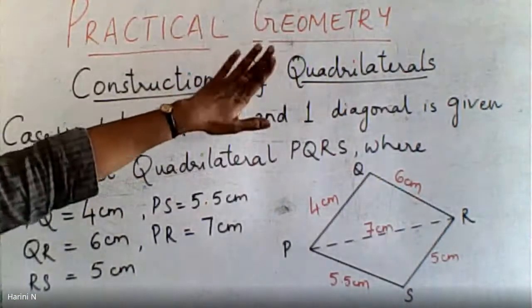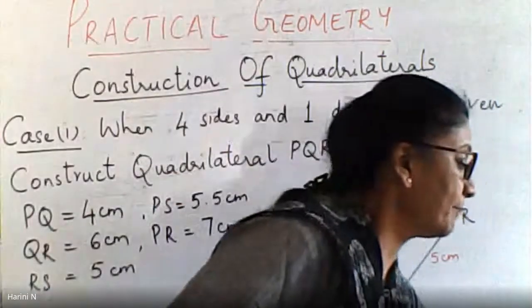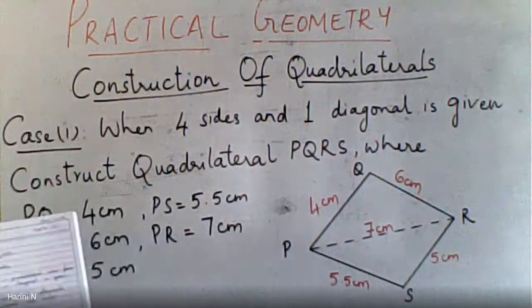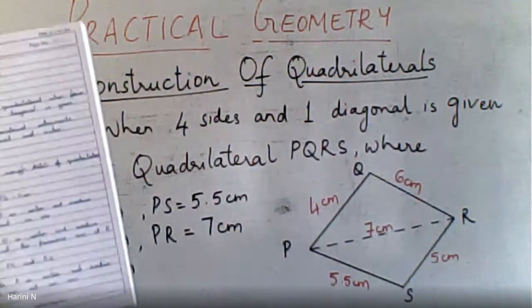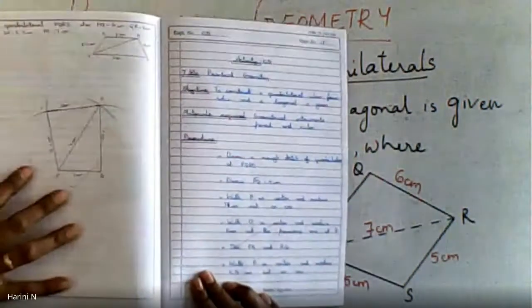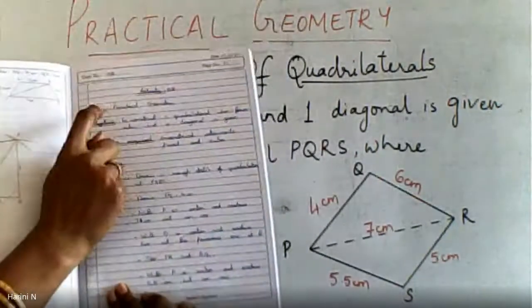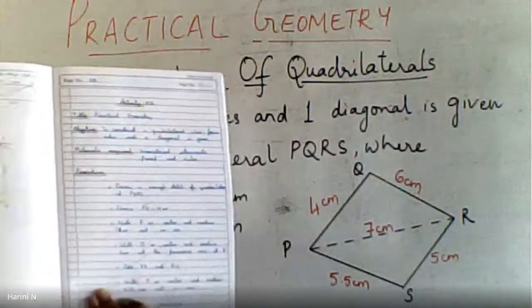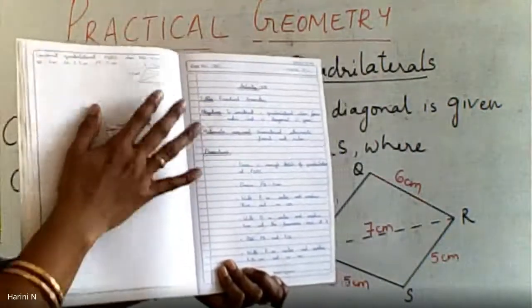You come back to your left hand side. That is the unruled side. I just showed you the page, no? Activity 5, title practical geometry. That's all you write. Now come back to your left hand side, the unruled side.